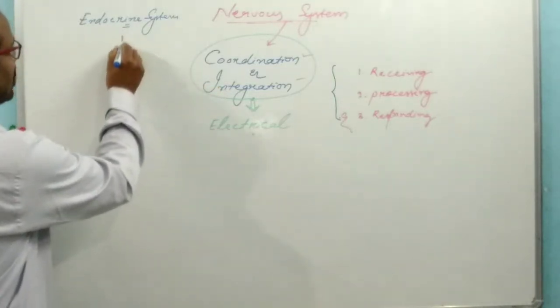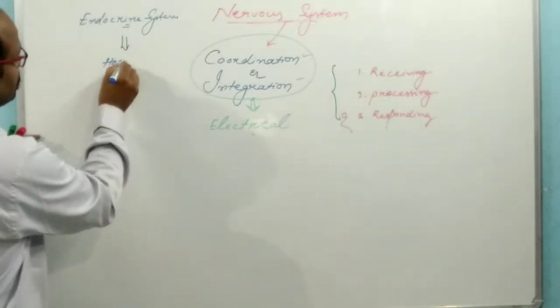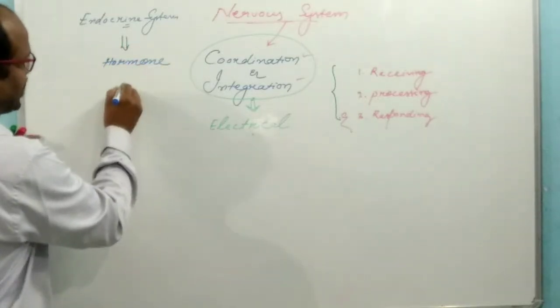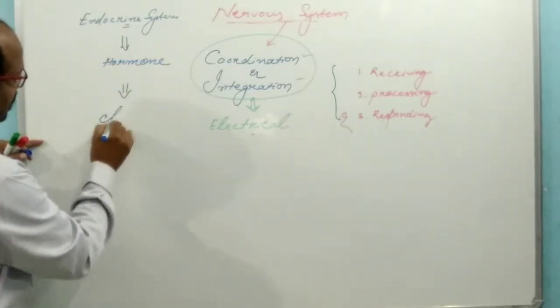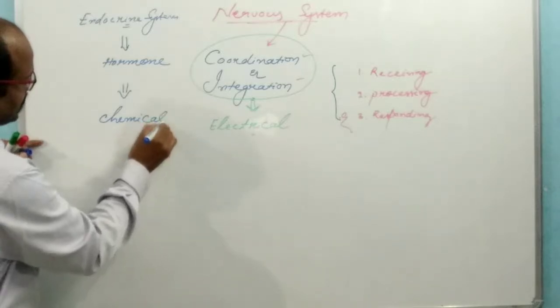The endocrine system secretes hormones, and such hormones are chemical.